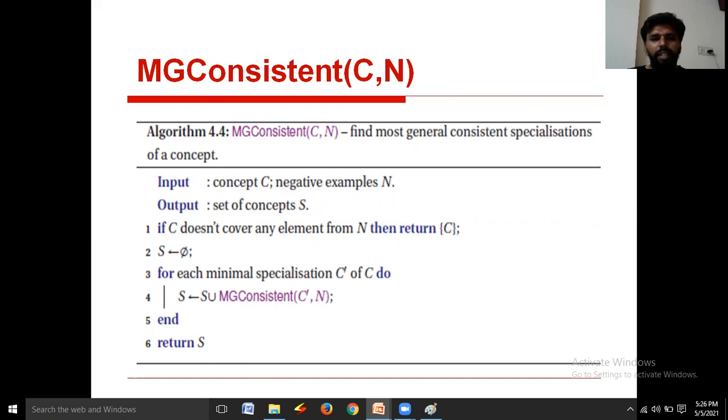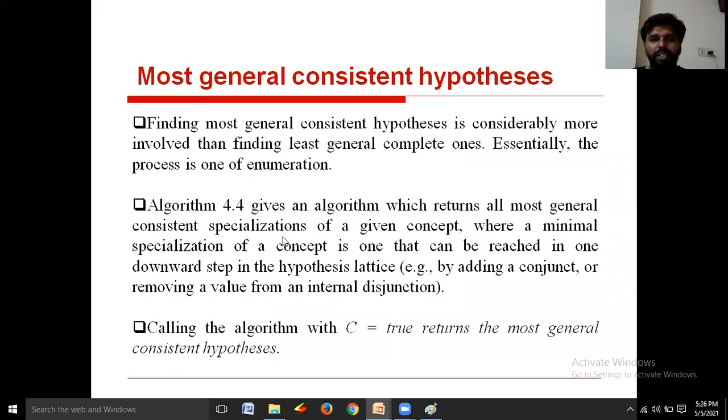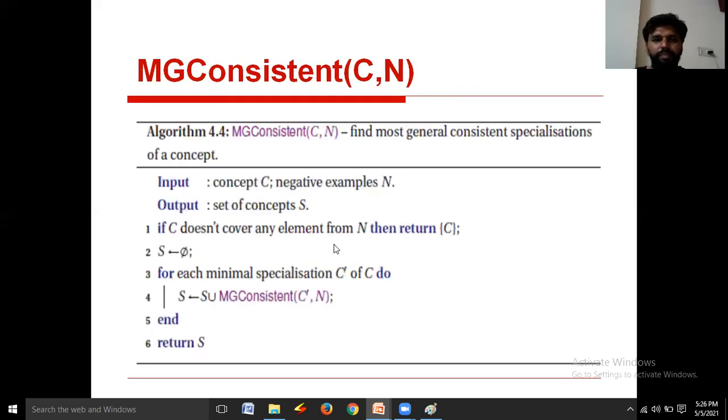And every time we are searching for the minimal, finding the least general complete concept, right?